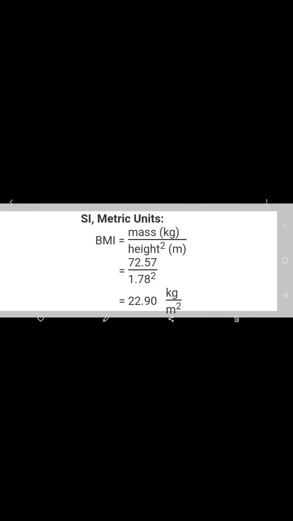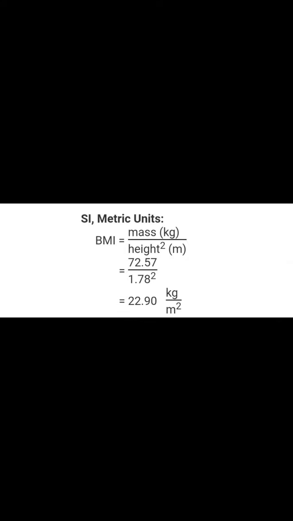So this is the formula of body mass index: mass, which means the weight of a person in kg, divided by the square of the height of a person in meters squared. If a person's weight is 72.57 kg and the height of the person is 1.78 meters, we will divide the weight of the person by the square of the height. So the BMI is 22.90 kilograms per meter squared.